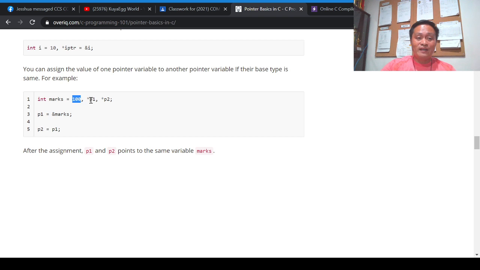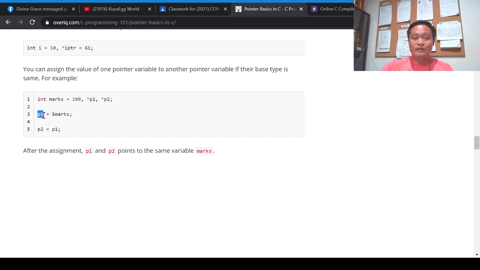P1 is a pointer variable, and it's an integer pointer variable, while P2 is another pointer variable. It's an integer pointer variable. Look at the next line: P1 is equal to the address of marks. Now, take note, marks contains 100, and the address of marks, as a variable, is being stored to P1.